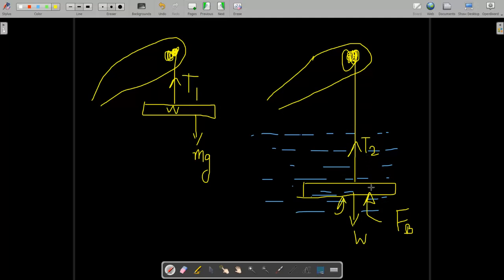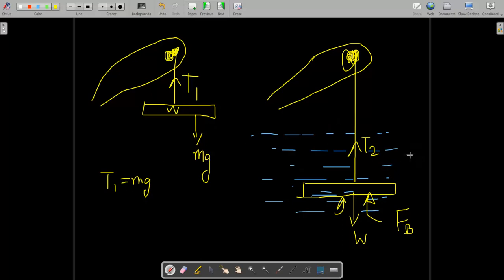So in this case, when you draw the free body diagram and balance the forces, T1 will be equal to mg, the weight of the block.